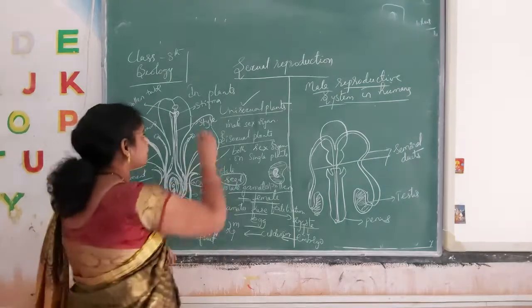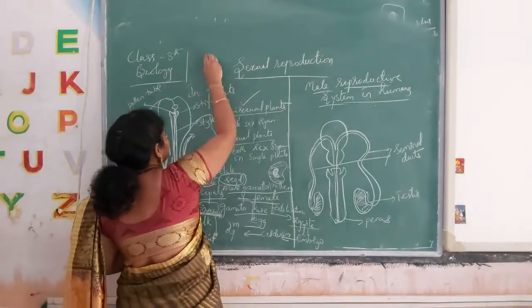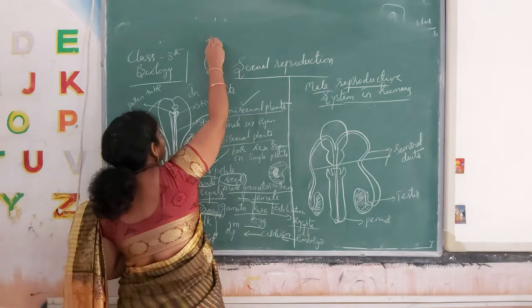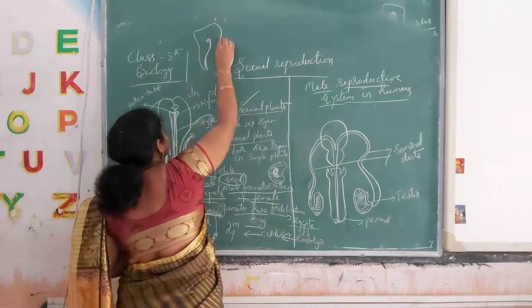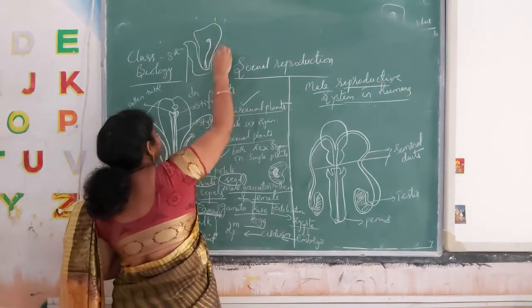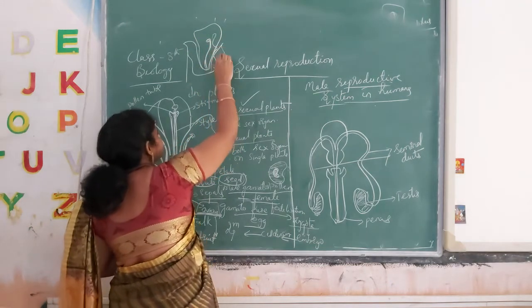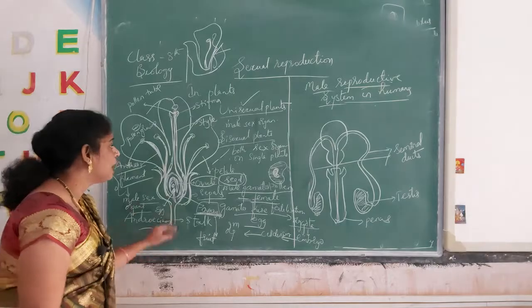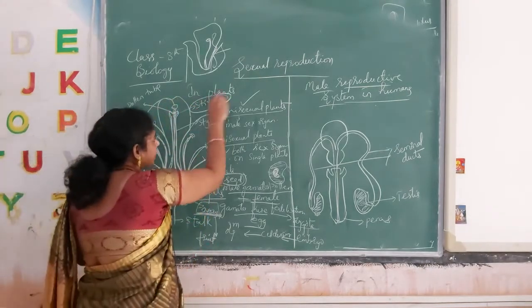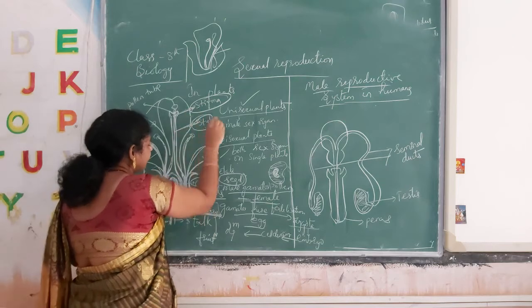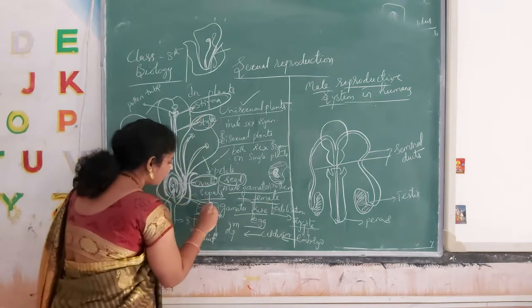If you go for the unisexual flowers, what are unisexual flowers? See here, only the male sex organ is present in a flower. Let's think this is the flower. Only the male sex organ, that is the androecium. The female sex organ contains which parts? Stigma, style, ovule, ovary.